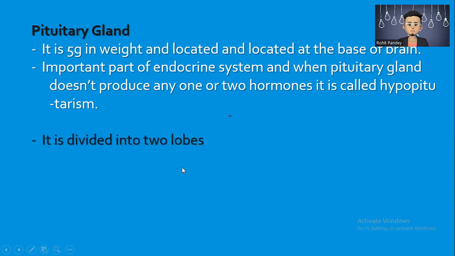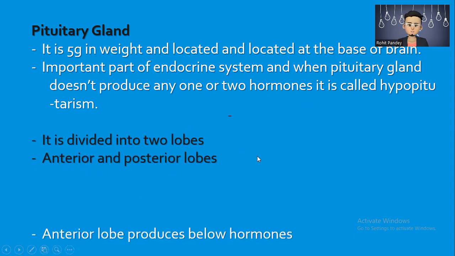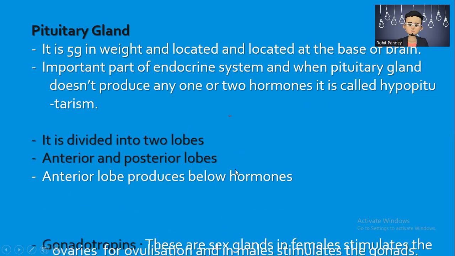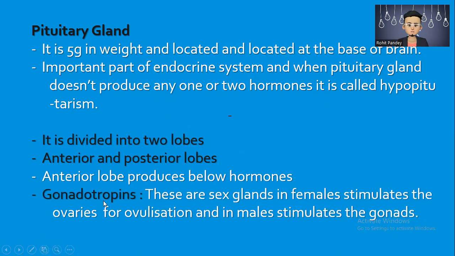It is divided into two parts, two lobes: anterior and posterior. The anterior lobe produces the following hormones. Gonadotropins are sex hormones: in females they stimulate the ovaries for ovulation, and in males they stimulate the gonads.